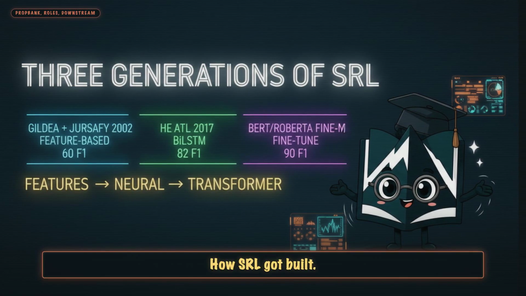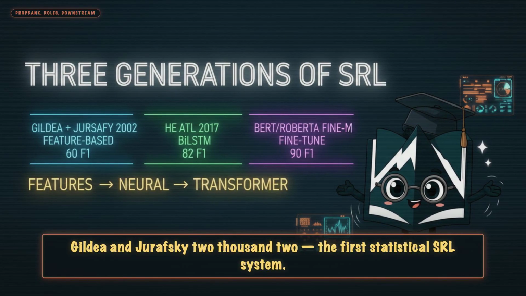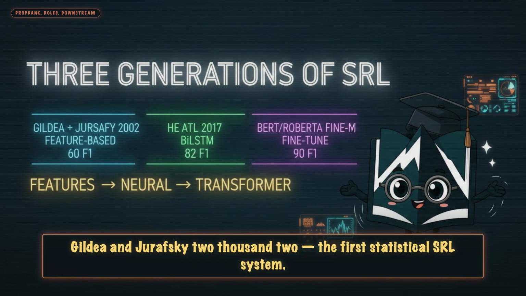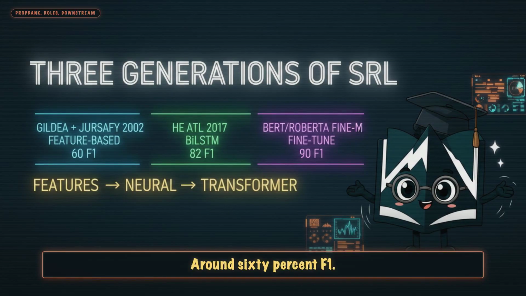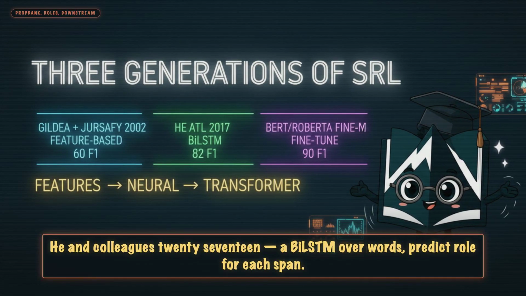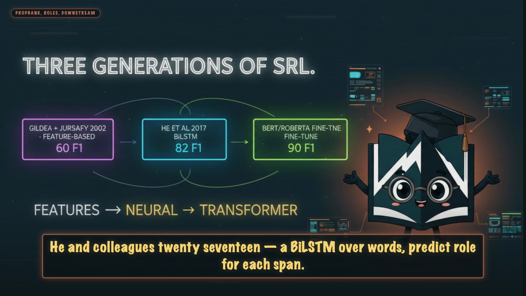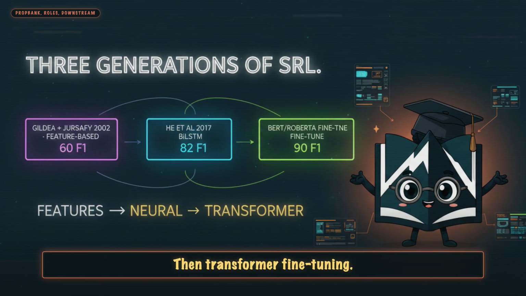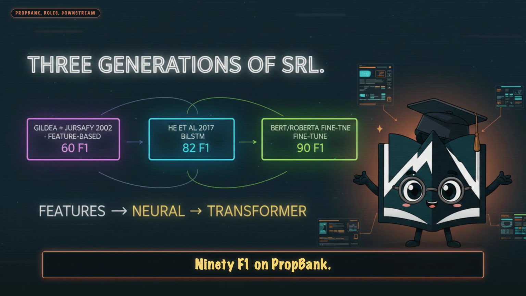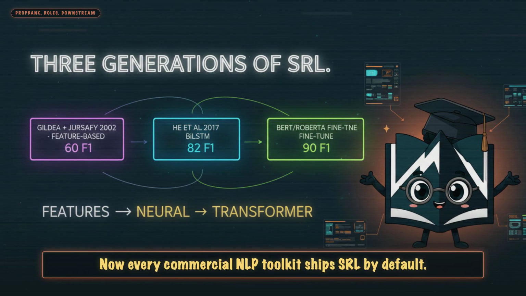Beat 3. How SRL got built. Gildea and Jurafsky, 2002. The first statistical SRL system. Feature-based, around 60% F1. Then deep learning. He and colleagues, 2017. A BiLSTM over words. Predict role for each span. 80+ F1. Then transformer fine-tuning. 90 F1 on PropBank. Now every commercial NLP toolkit ships SRL by default.